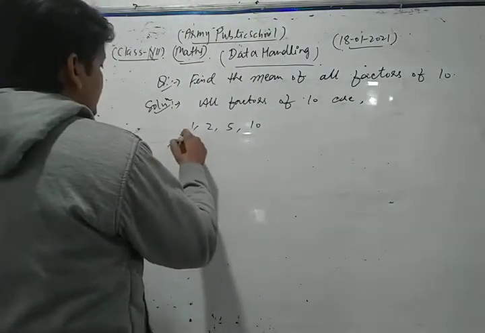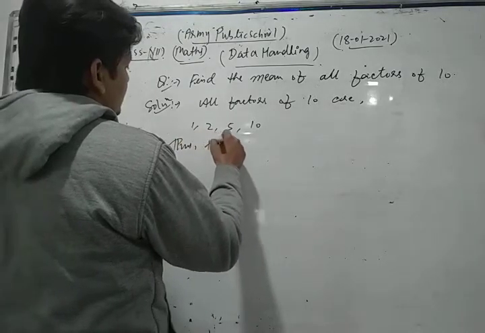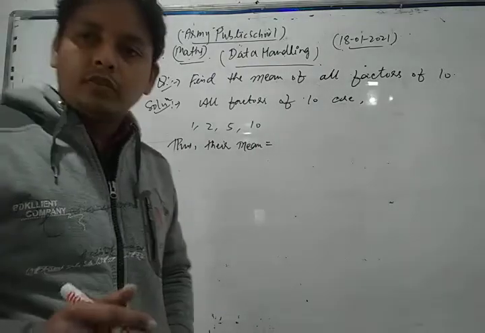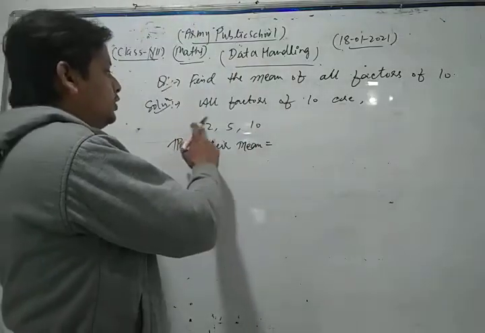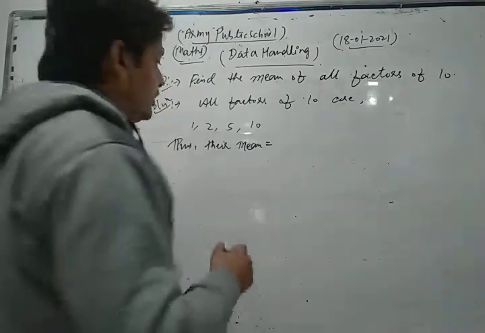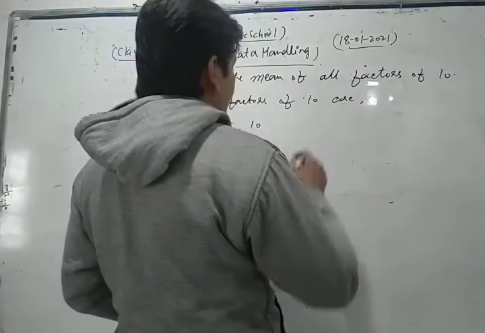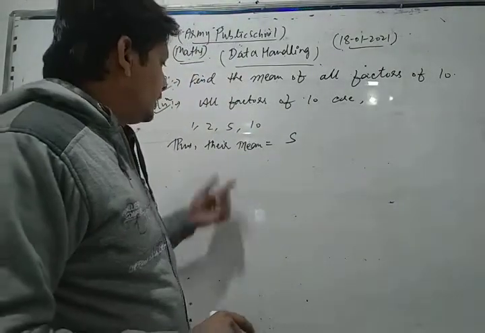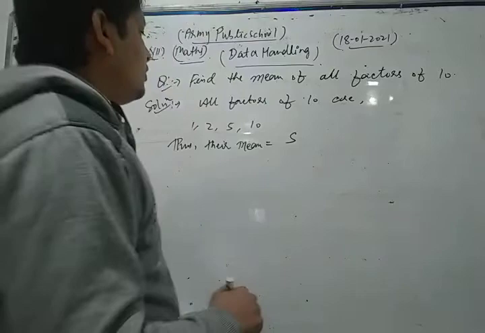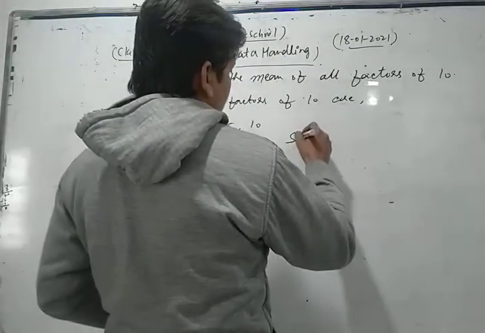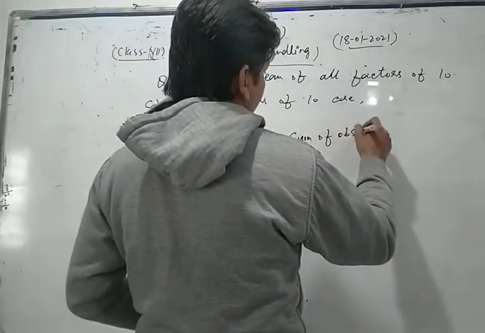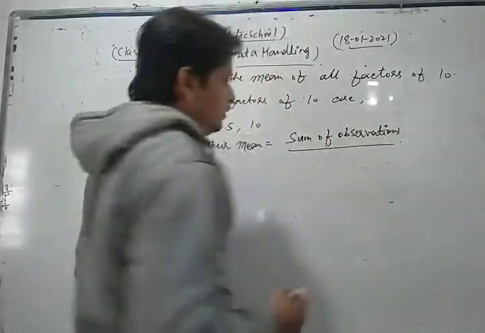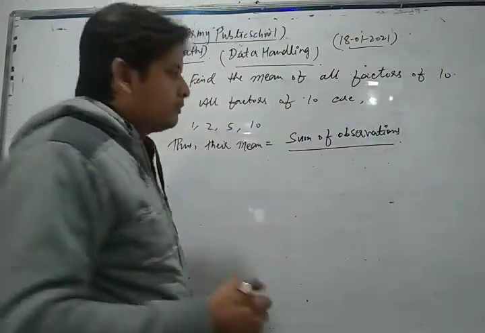Thus their mean is what? Sum of observations divided by number of observations.